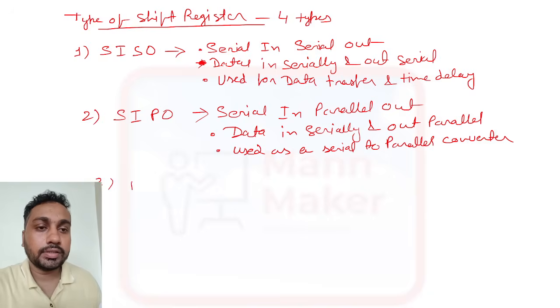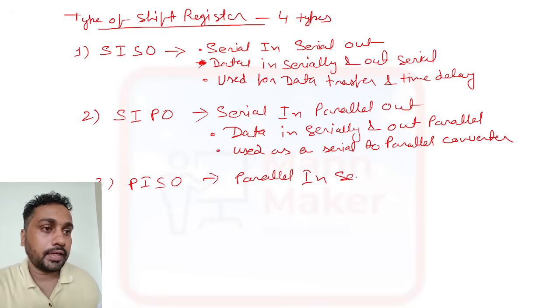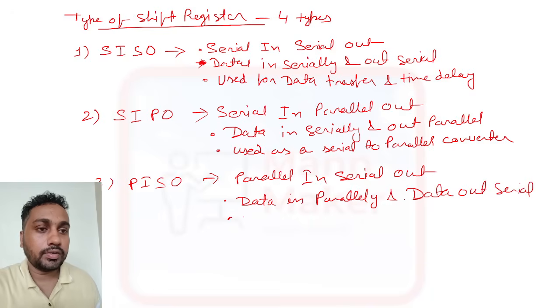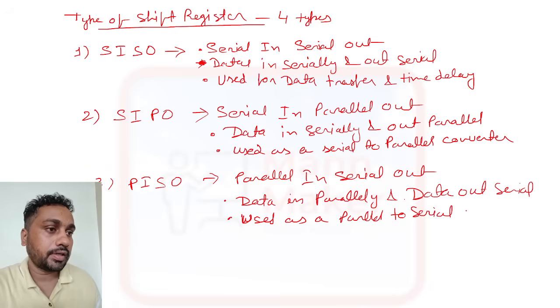Now the third one is PISO. PISO means parallel in and serial out. So here data comes in parallelly, and data goes out serially. Now it is used as a parallel to serial converter.